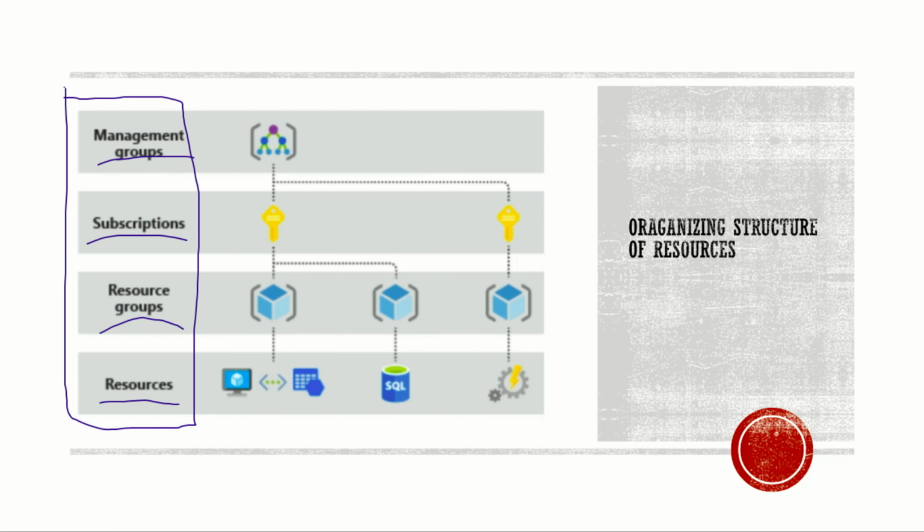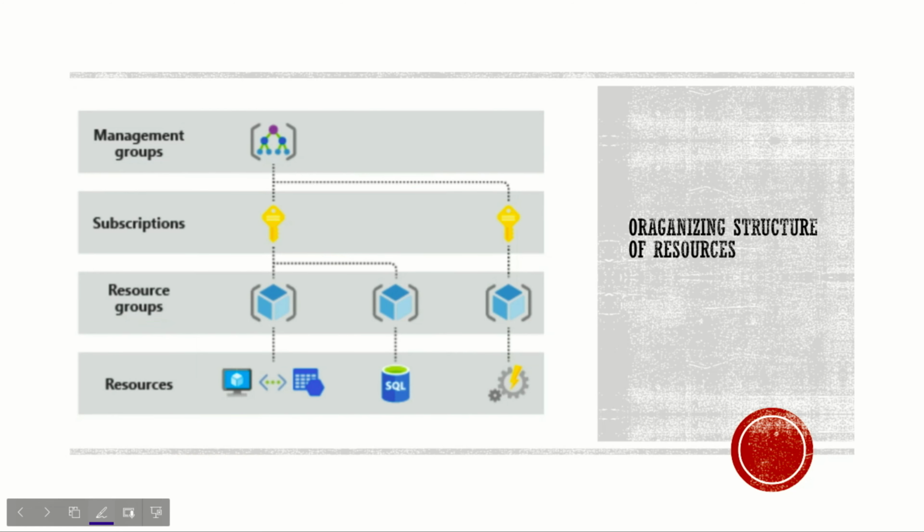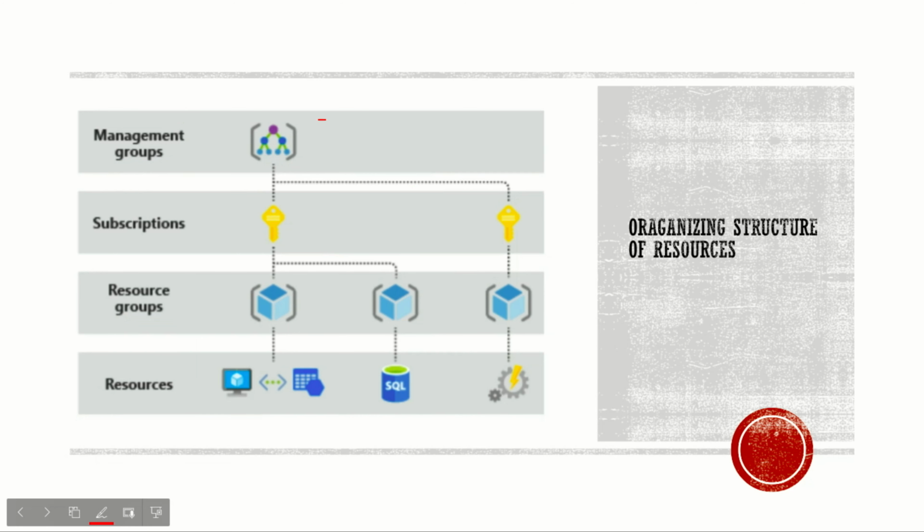The policies that are decided on the management group will get inherited by the various structures below it. Now let's see what these are and how they are defined. The first thing is your management group. So let's say we focus on the management group. What is the management group that we are doing?